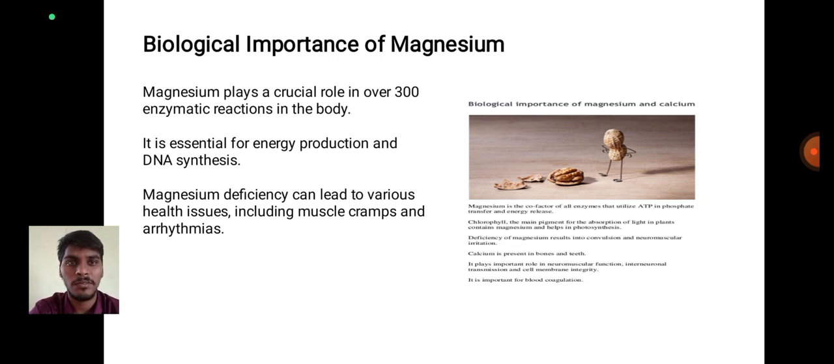Magnesium deficiency can lead to various health issues, including muscle cramps and arthritis. Magnesium is important for health.